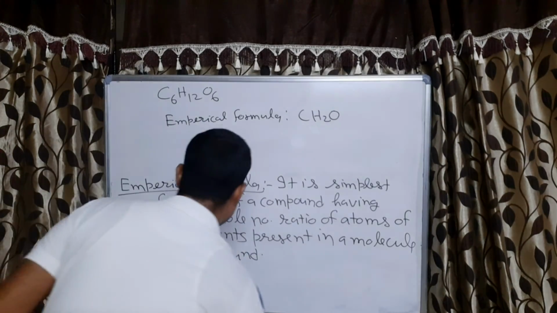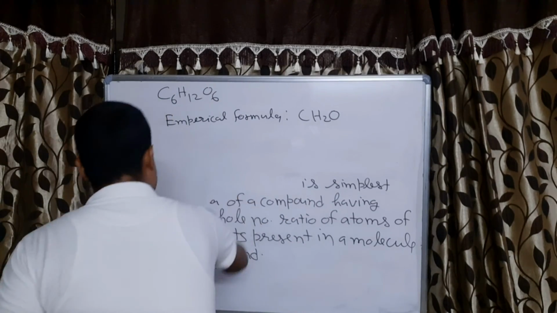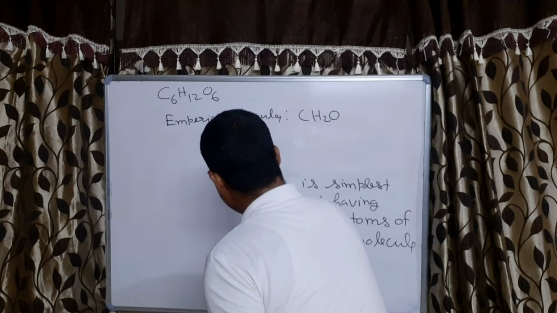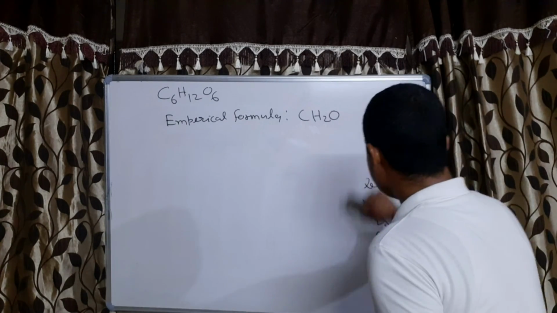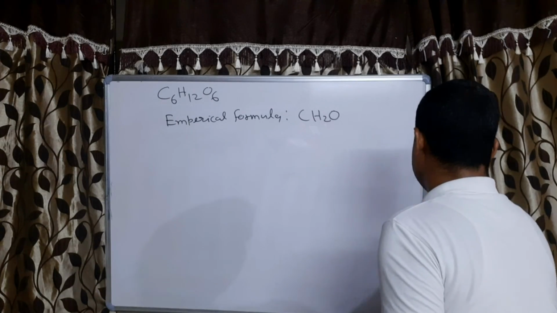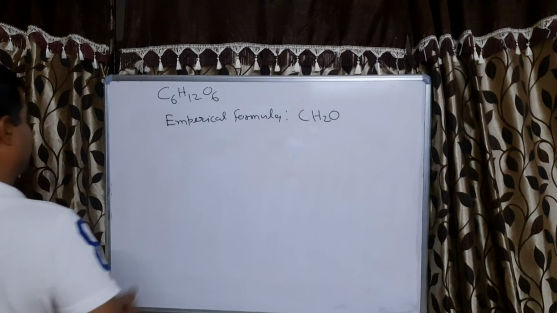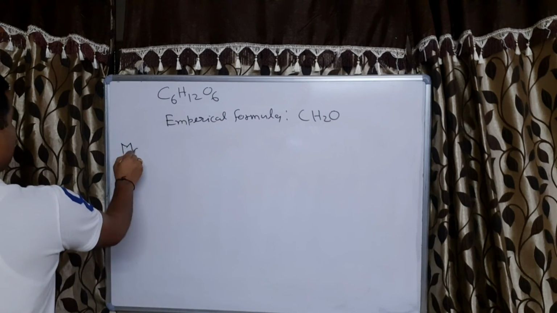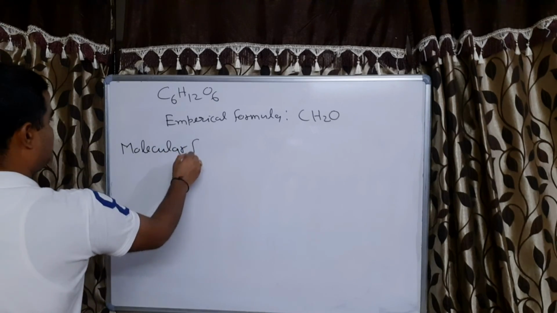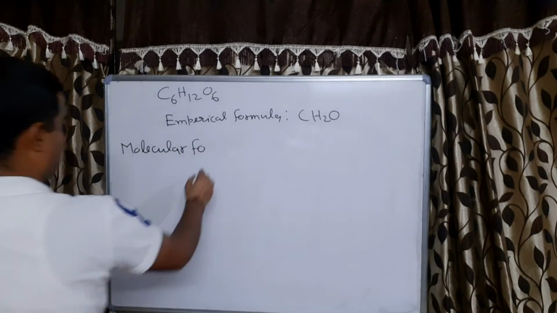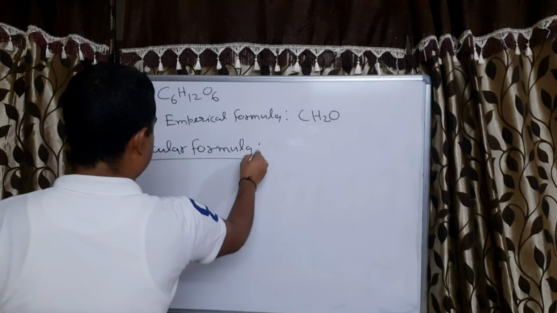Now come to the molecular formula. In empirical formula, all elements should be present in the minimum possible numbers. That is the trick of finding the empirical formula. Now come to the molecular formula. Molecular formula is the actual formula of a compound, correct?